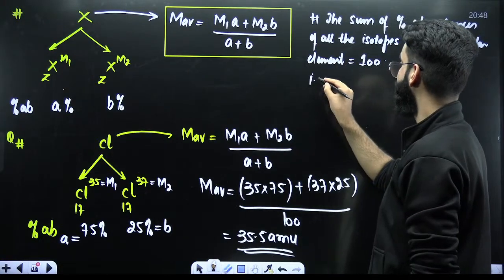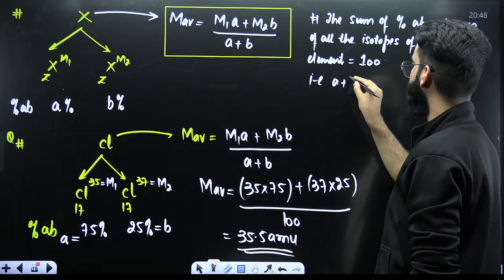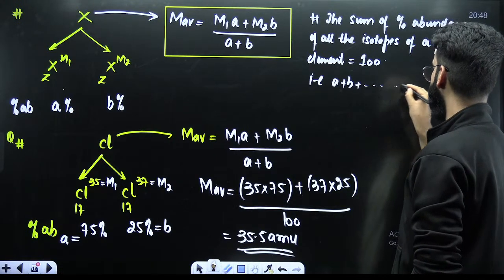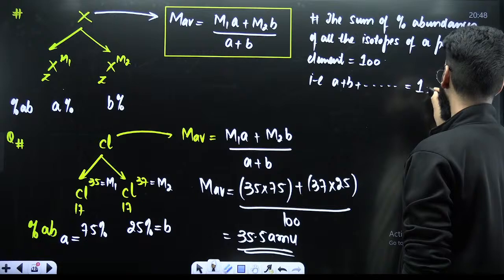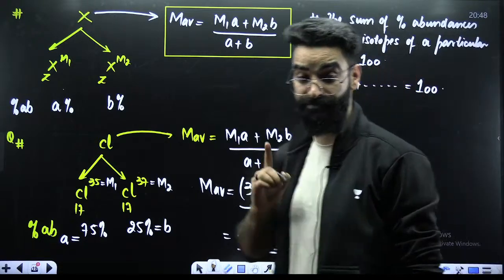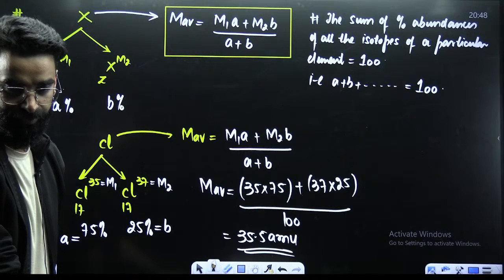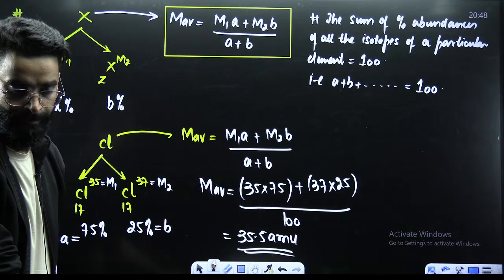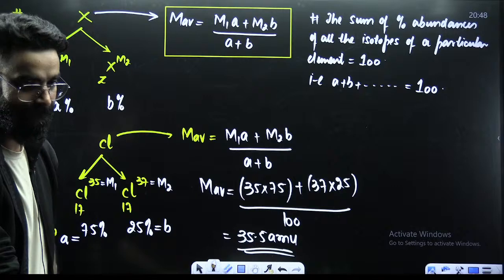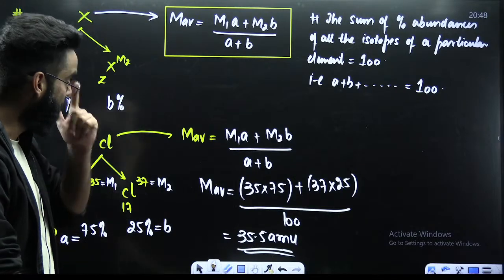That is, A plus B plus C plus so on is always equal to 100. Take a note of this particular statement as well, because this is important.